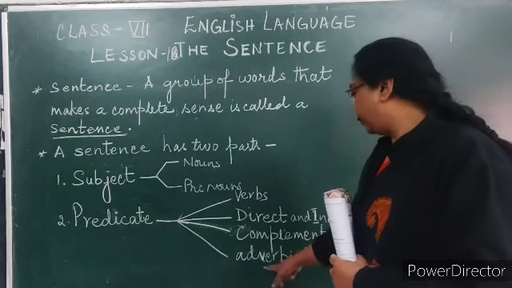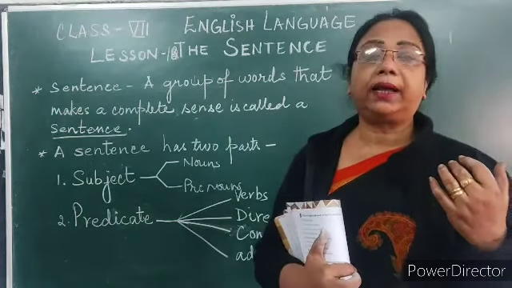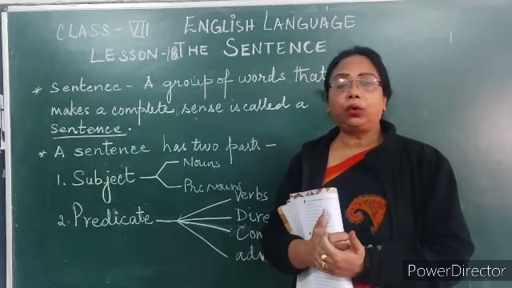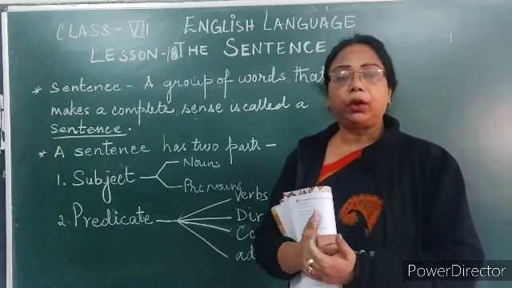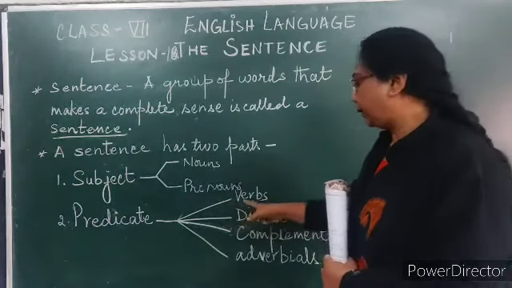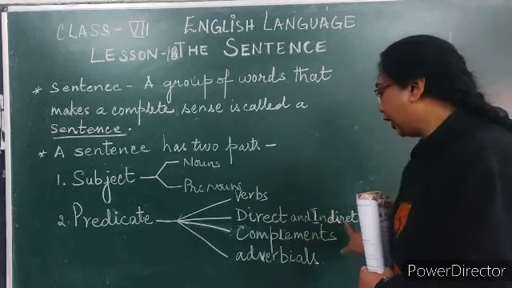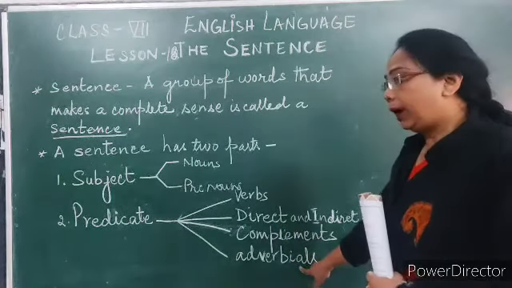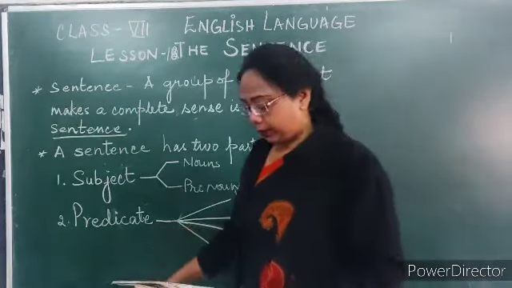The same with adverbials, when using a word which has an adverb. So, he wrote quickly. Now quickly is an adverb. So all these things, including the verb, direct and indirect objects, complement and adverbial, make up the predicate.